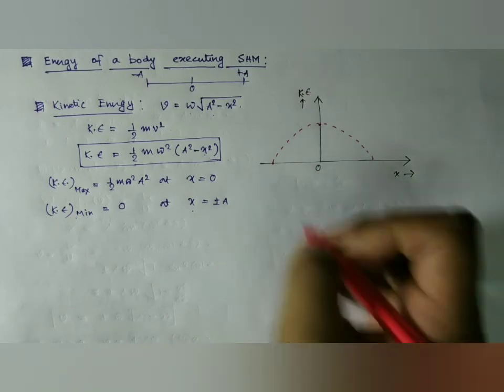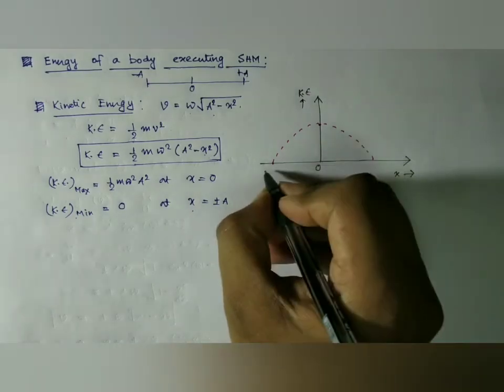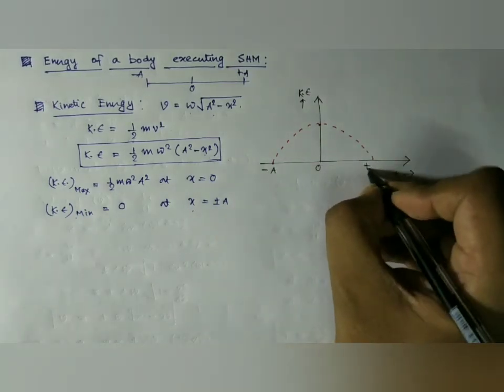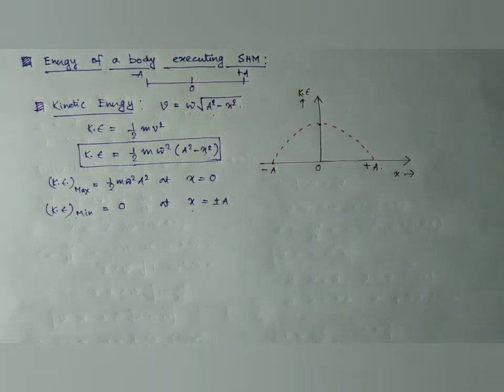this is minus a, this is plus a. So it is a parabolic nature. This is the expression of kinetic energy if we plot it in a graph.